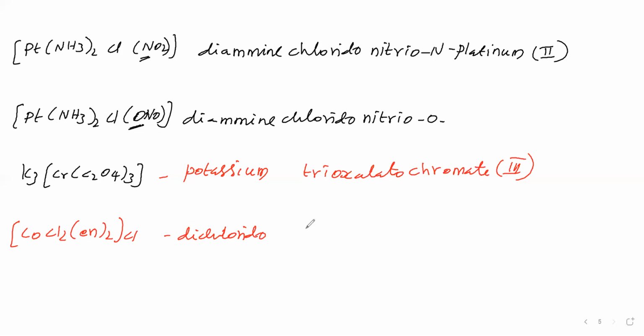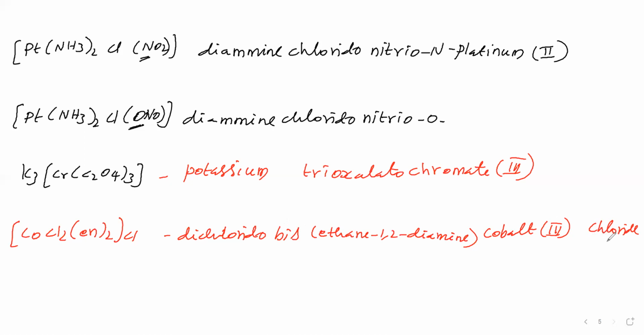En name is ethane-1,2-diamine. This word itself has di, therefore the 2 we will say as bis. Then the name of the central metal we say as it is. Oxidation number of the central metal is +3. Then outside the complex Cl is there, that name we write as chloride, leaving some gap because it is cation and anion.